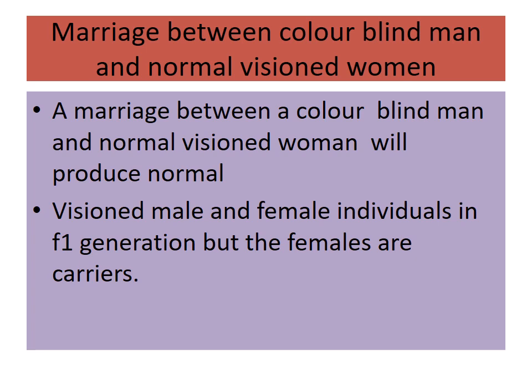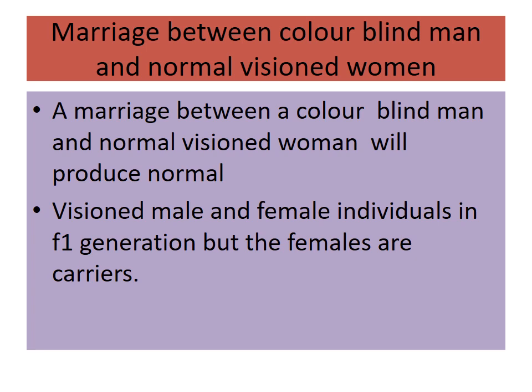In the F2 generation, the marriage between the F1 normal vision carrier woman and a normal vision male will produce one normal vision female, one carrier female, one normal vision male, and one colorblind male. The colorblind trait is inherited from the male parent to his grandson through the carrier daughter, which is an example of the criss-cross pattern of inheritance. This example is available in your book, page number 51.